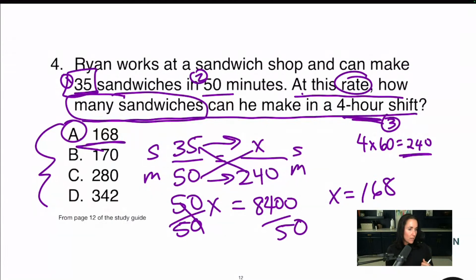Okay. All right. I go too fast sometimes. I got this one wrong on my first try and then worked it out again and got it right. All right, Daniel. Yes, you're like me. I want to move as quickly through the test as I possibly can. And what happens when we do that is we sometimes miss the "not" questions. You know how they have like, which of the following is not the correct answer? And I move really fast and those get me because I'm not slowing down.